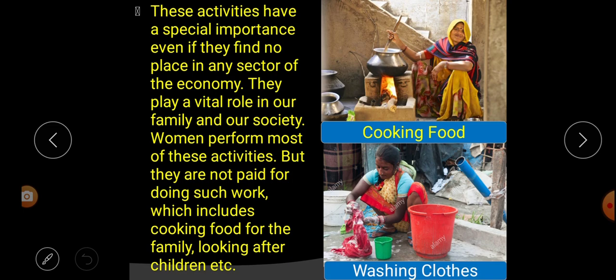Does your mother get money for cooking food, for giving you a bath, for washing your clothes, for sweeping your house? No, they don't get any money, or we don't pay any money to them.